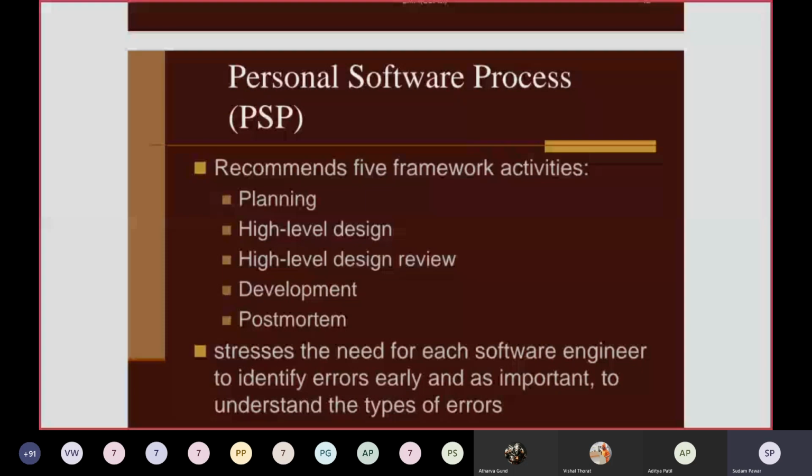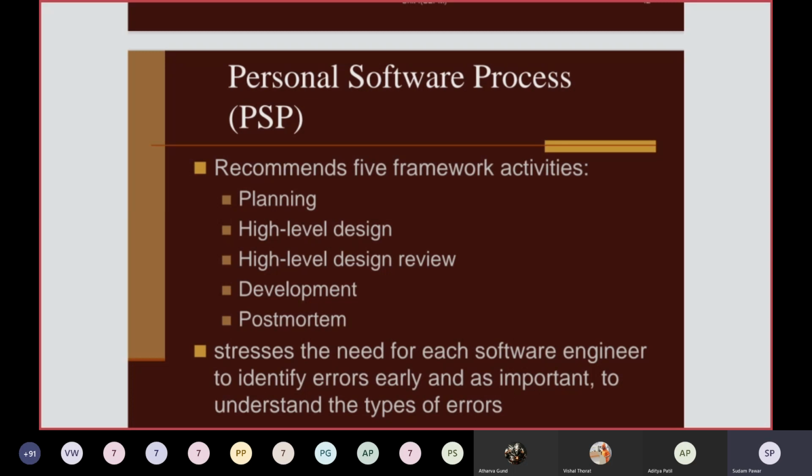writing the source code, or you can implement the software, and after testing, it will be released to the end user. As per the customer's feedback and queries, you have to do the post-mortem of your software, and again fix the changes or add the additional features that are suggested by the end user. In this particular process model PSP, it stresses the need for each software engineer to identify errors early and, as important, to understand the types of errors also.